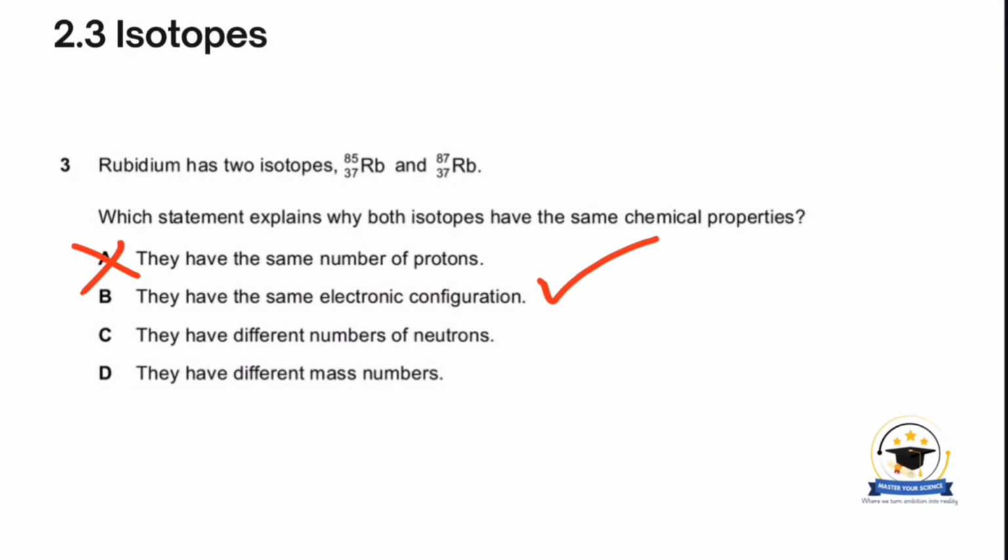C says they have different numbers of neutrons. Yes, they do, but that is not why they have the same chemical properties. D says they have different mass numbers. This is also correct, but it is not why they have the same chemical properties. So B is the correct answer.